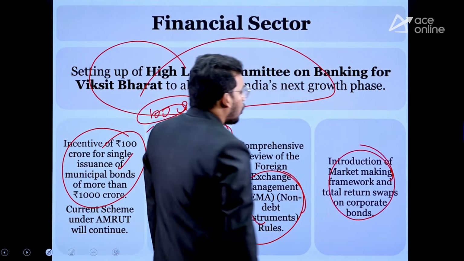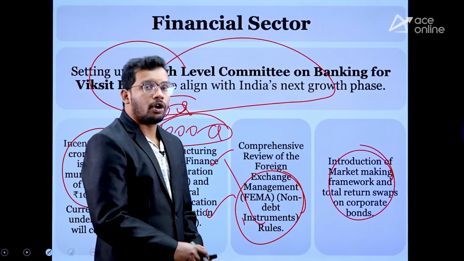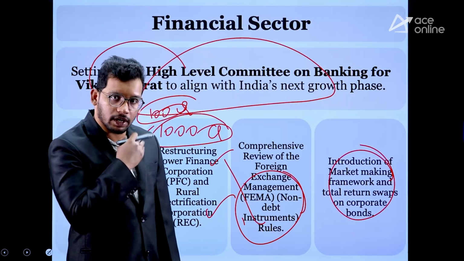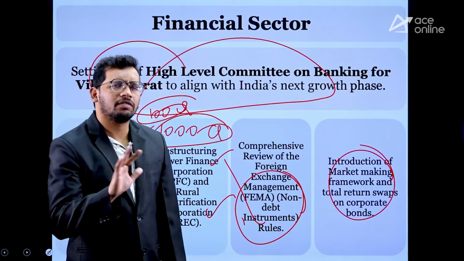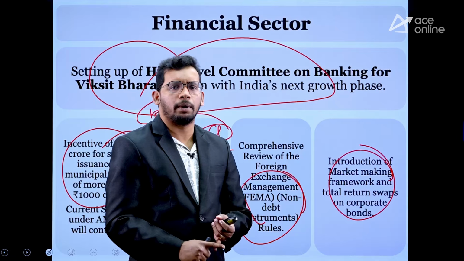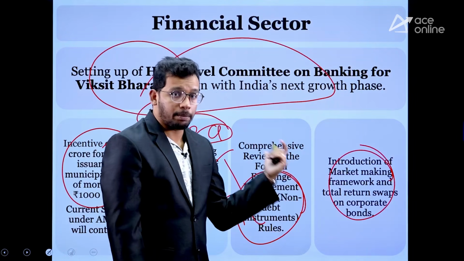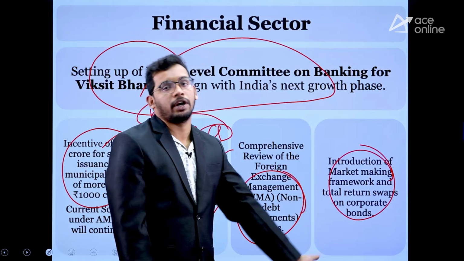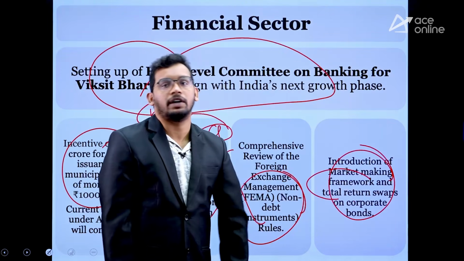Then total return swaps on corporate bonds are going to be encouraged. Corporate bonds are the bonds released by corporate companies, private companies. Most of the people are not interested. Either they want to invest in treasury bills released by government or certificates of deposit released by the banks. People have very little trust in corporate bonds. So to encourage that, government is going to bring in the total return swap.